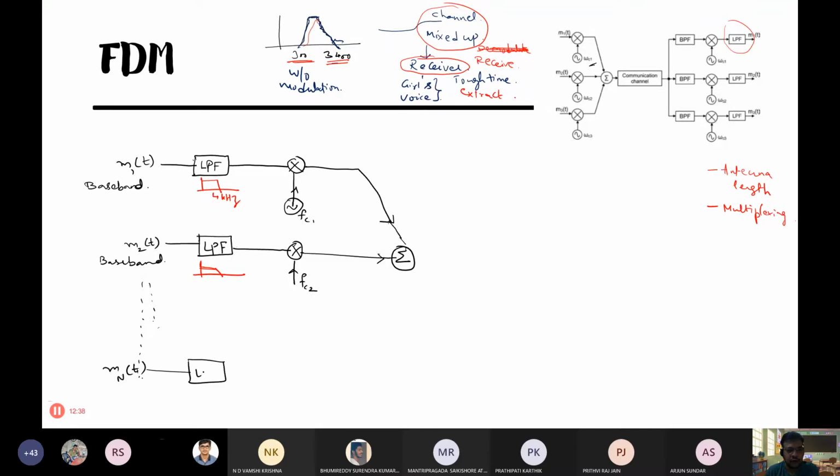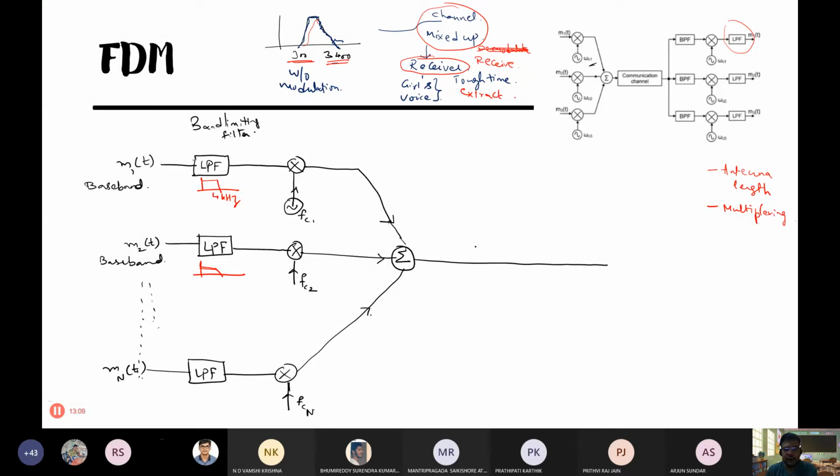so for him also a low pass filter. This low pass filtering is optional. If you have tremendous bandwidth, you don't have a shortage of spectrum, you can give each user so much frequency, then you need not do that. But generally we perform low pass filtering. So this is called the band limiting filter. Once you combine them, how does this look on the carrier?